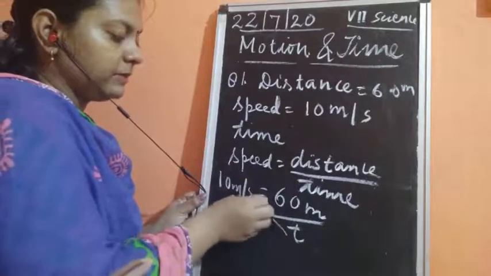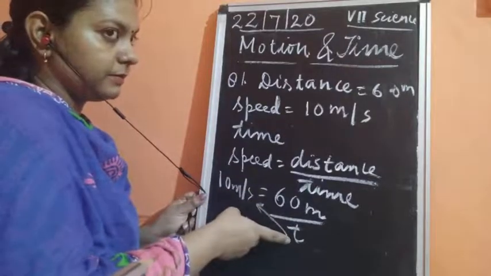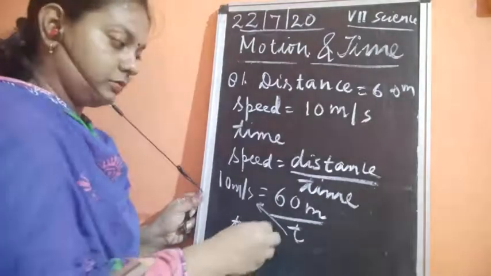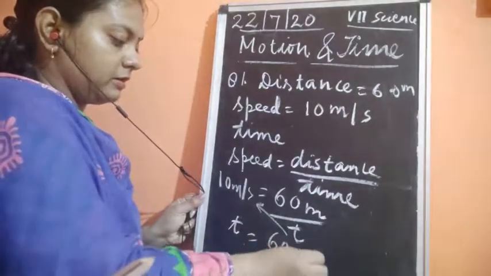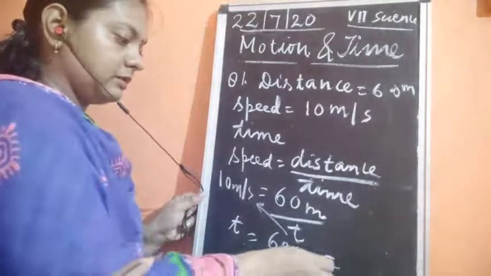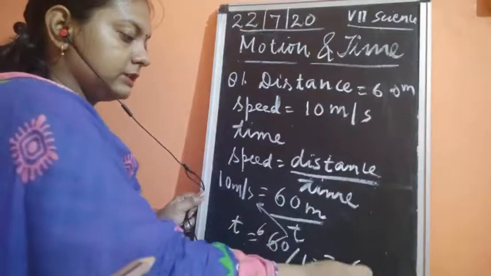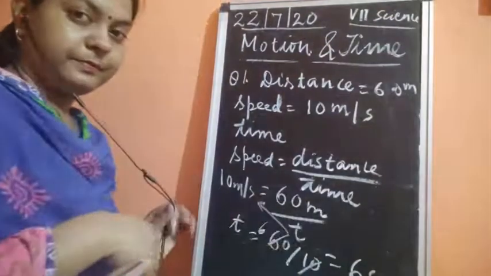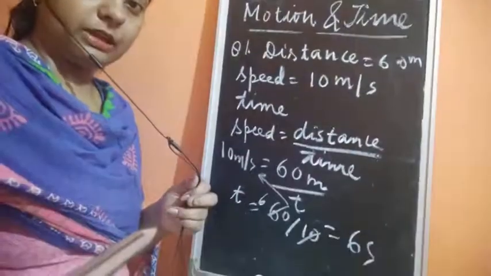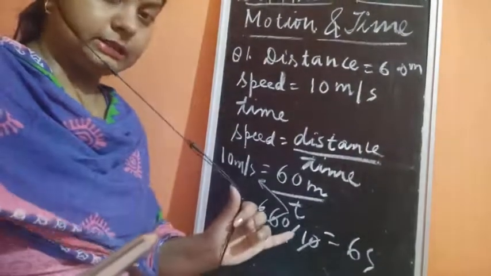Now if we cross multiply, this comes here and this goes here. So time is equal to 60 upon 10. So the answer would be 6 seconds. Okay, so the answer is 6 seconds.